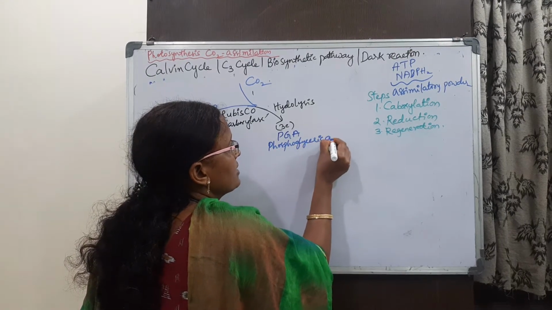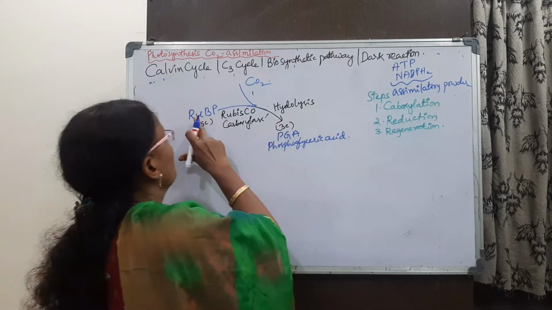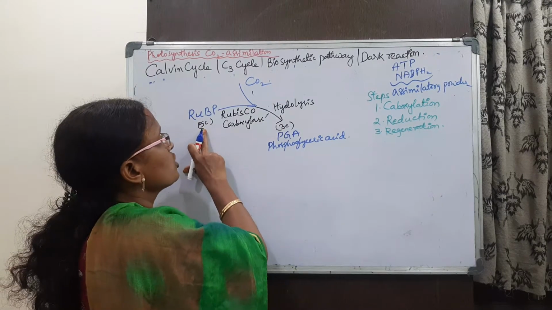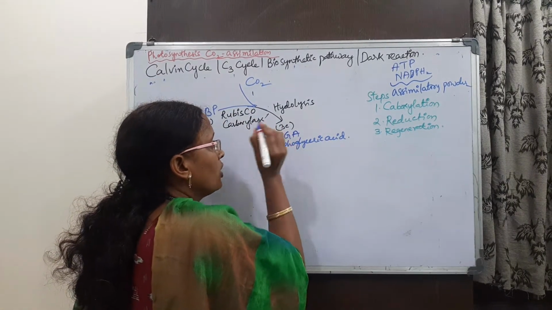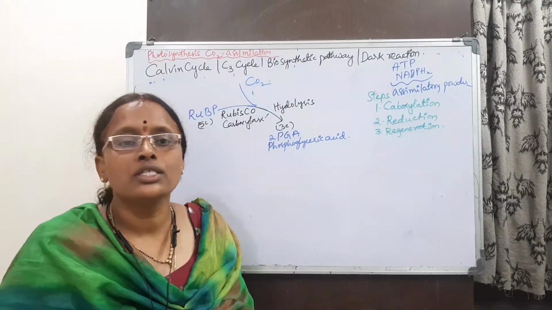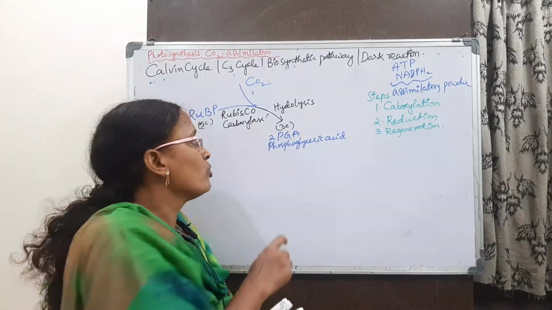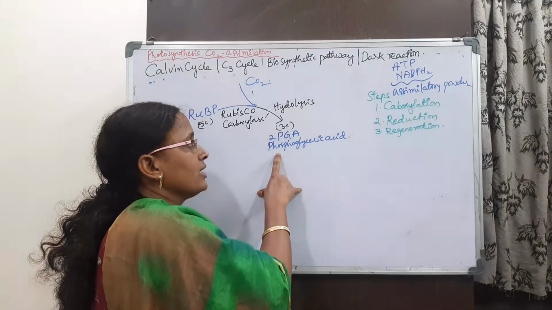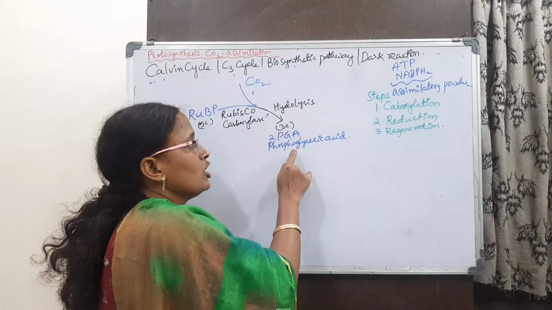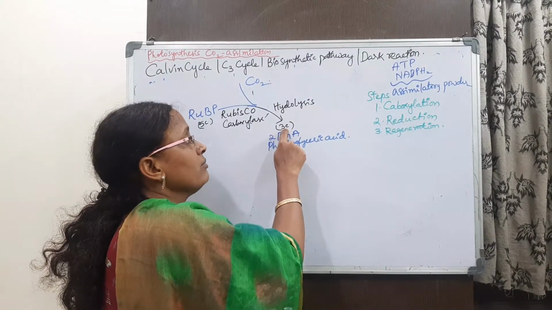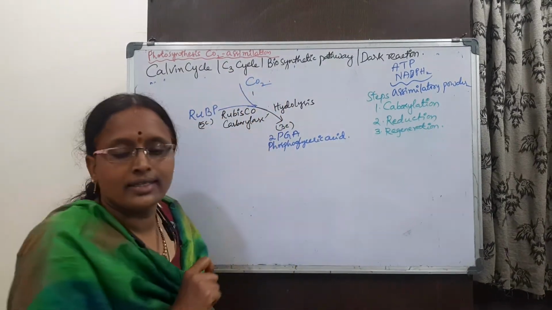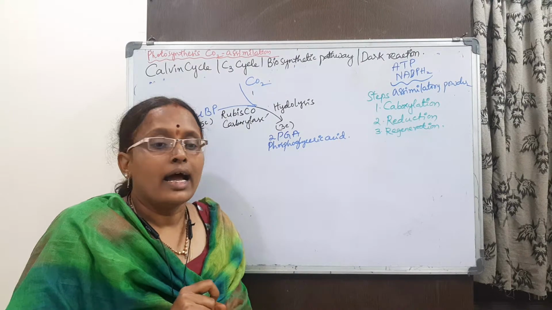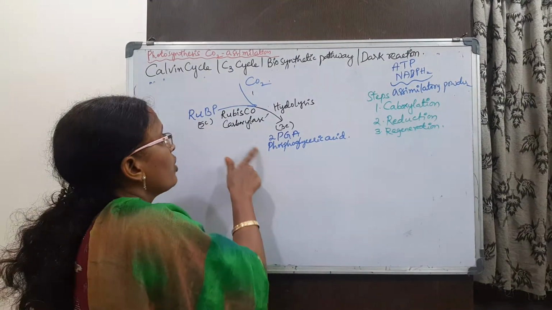How many molecules here? 5 carbons and 1 carbon; 3 carbon atoms, 2 molecules are going to be formed. The first stable compound of the Calvin cycle is phosphoglyceric acid. This contains 3 carbon atoms. So that is the reason we call this cycle a C3 cycle. And this is the carboxylation.